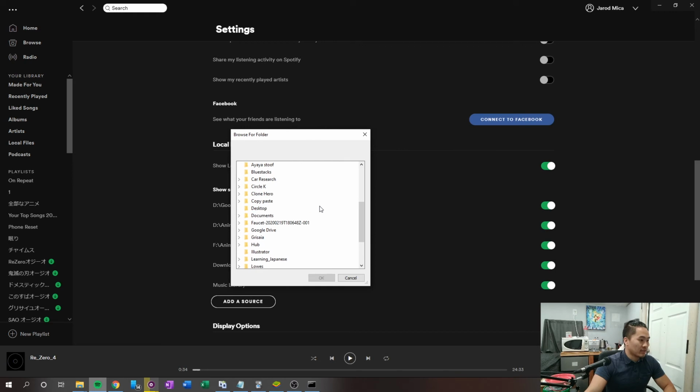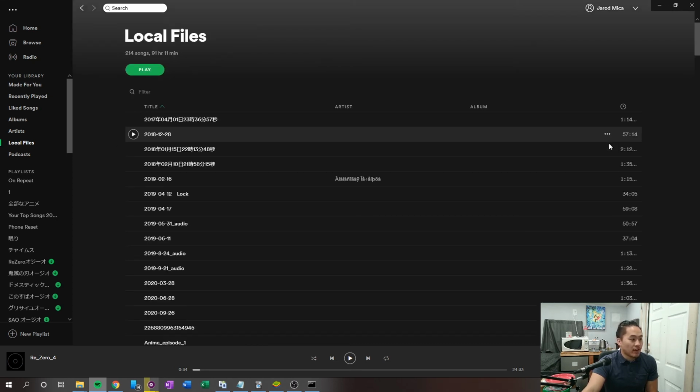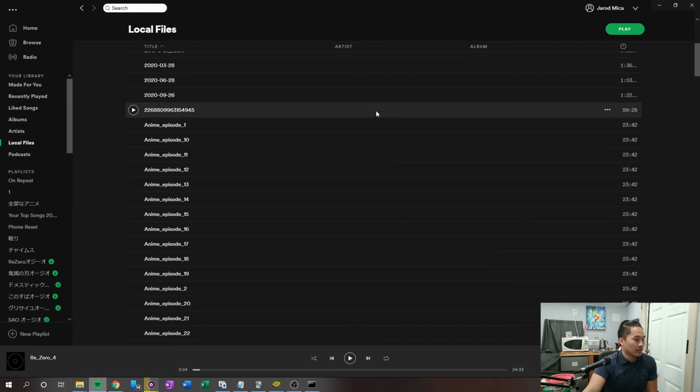Alrighty, and so once you're on add a source, you just want to navigate to that folder that we just have all of our content in, and just click it, and boom, it'll show up here. What you want to do next is click on local files, and that's going to bring you to all of the local files that you have. And here we go.